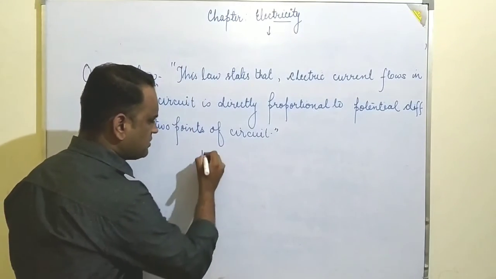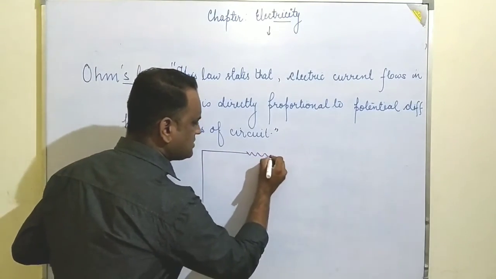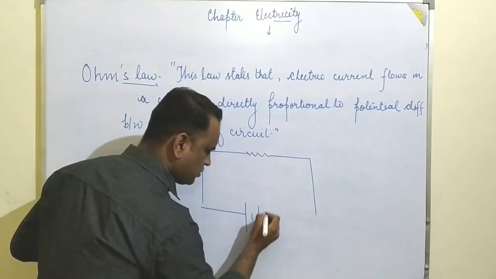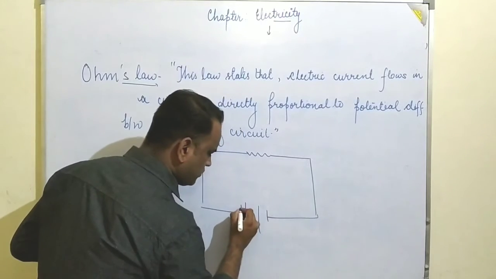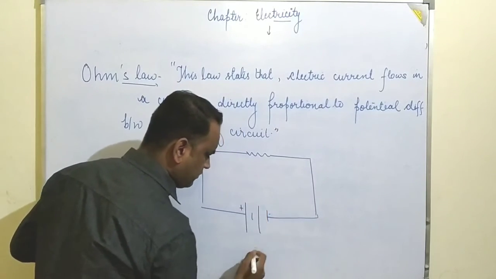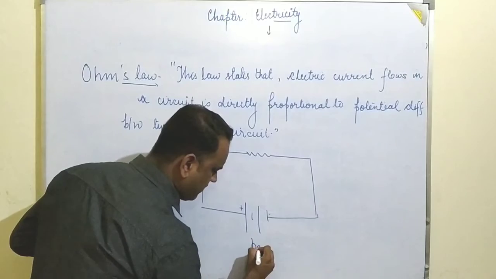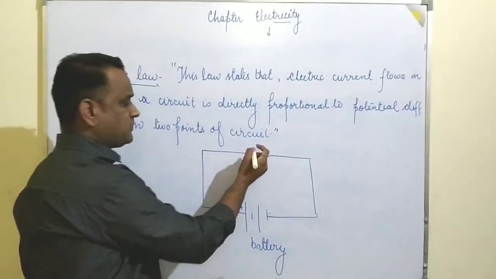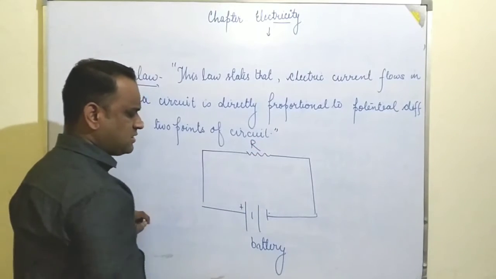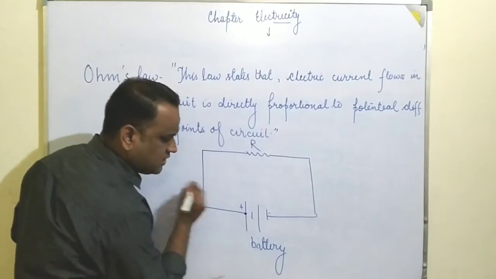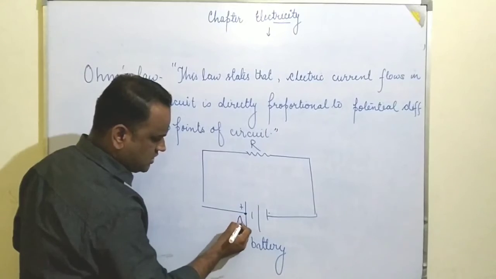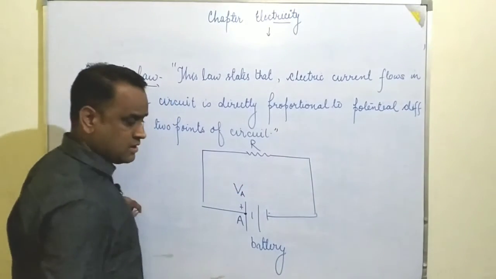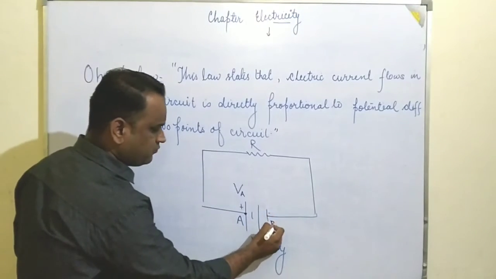If I draw an electric circuit, here a resistance is placed and a battery is placed; a combination of cells is known as a battery. It is positive, negative. So in this closed loop, the resistance is connected and the battery is there. Suppose there is a first point A, where the potential will be VA, and here the potential will be VB.